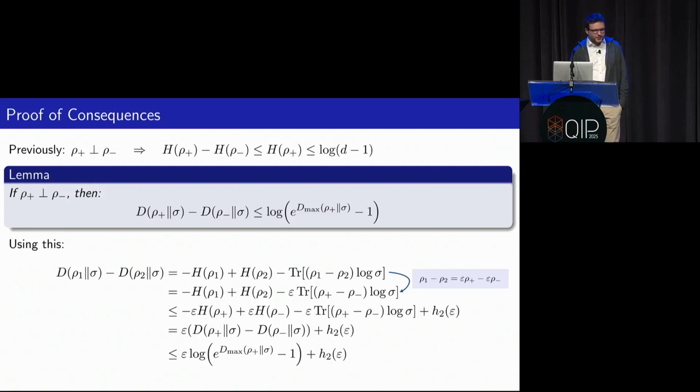And for the first two entropy terms, I can use a new inequality. There's now a 1 over 2 exchange, but that doesn't really change anything. And now if you look at the third line, you realize this is really nothing else but epsilon times the difference in relative entropies, but now with rho plus and rho minus. And to this, I can apply our new lemma that I have on the top of the slides to conclude this bound, and then you can get the conditional entropy bound in a very, very similar manner.